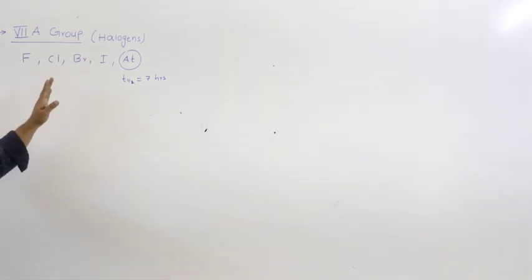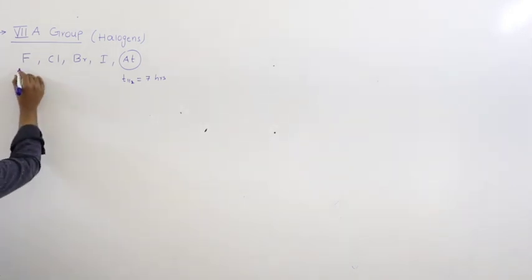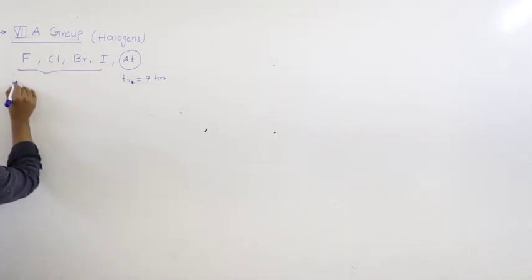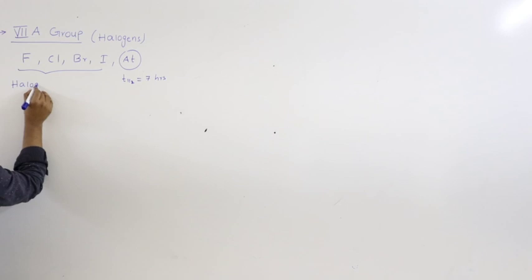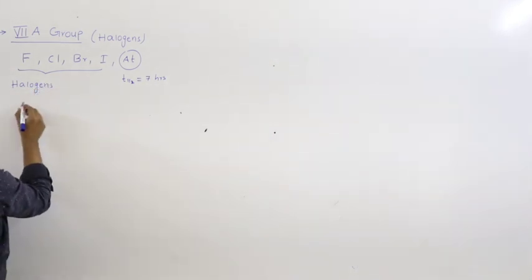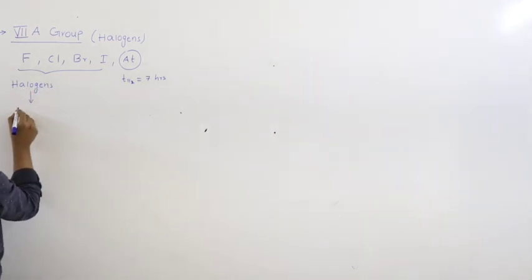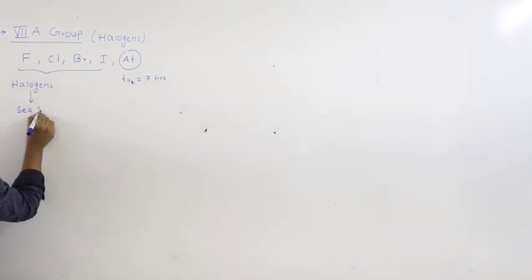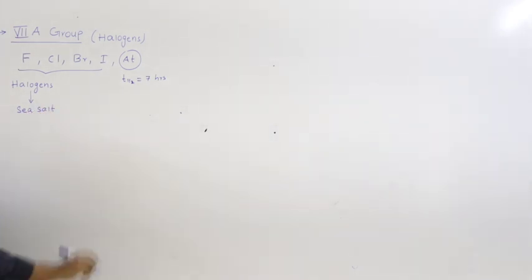Fluorine, chlorine, bromine, iodine together they are called as halogens. The meaning of halogens is sea salts or salt forming elements.